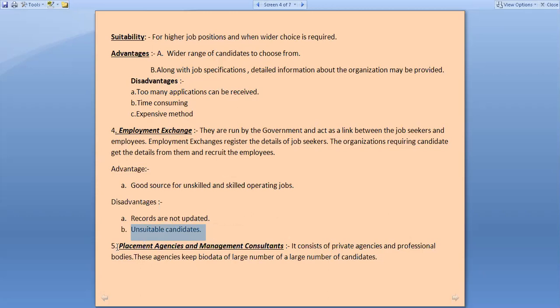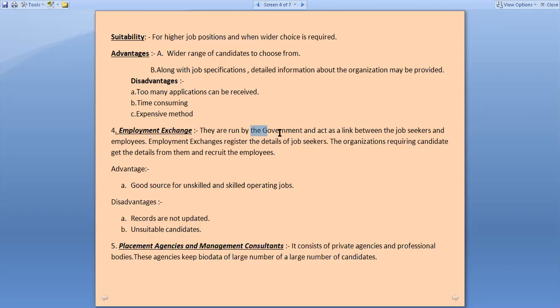Fifth one is placement agencies and management consultants. अगर आप यही सेम काम जो आपने अपने आप को रजिस्टर्ड कराया है एम्प्लॉयमेंट एक्सचेंज, बहुत सारी प्राइवेट एंटरप्रेन्योर्स भी हैं, प्राइवेट इंडिविजुअल्स भी हैं who used to open their agencies and offices of placement. What they used to do, same work they used to do, they used to receive the applications from the job seekers and they are in contact with the companies also who require any employee. Okay, they also act as a middleman. But what is the difference between both of these?